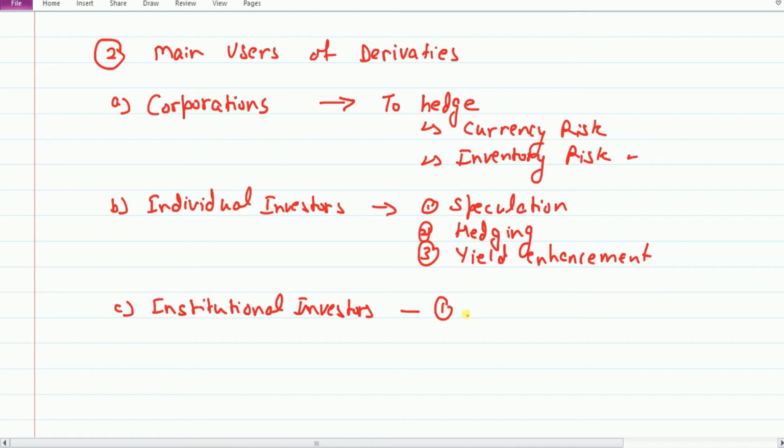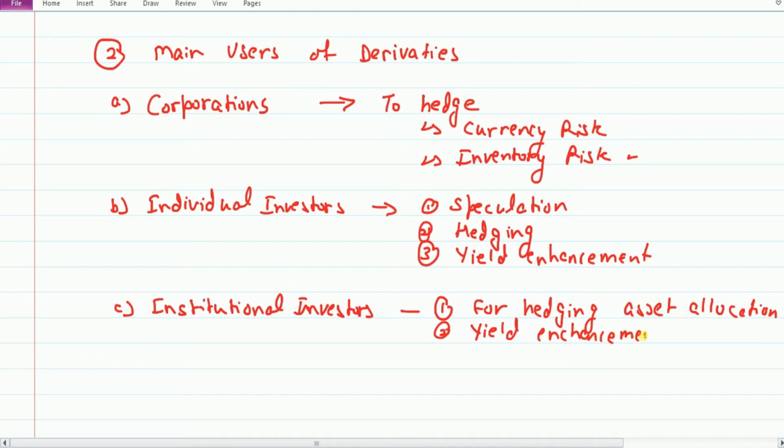They use for hedging asset allocation, that is to safeguard their one assets they enter into derivative instruments in another assets to safeguard their risk or loss of money, or they enter for yield enhancement, that is to increase their returns on investments, and they also enter for any arbitrage opportunities, to avail any arbitrage opportunities.